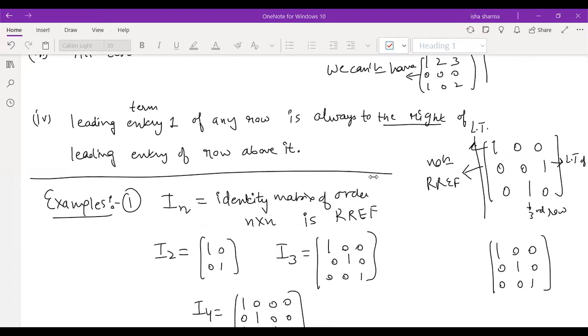Yes, Uday. Ma'am, is the operation Ri changing to k Ri plus Rj possible? You can say that is possible, but I will tell you what is the problem in doing that when we come to the example. When we are doing the operations in the examples, then you will see where the problem with that is.